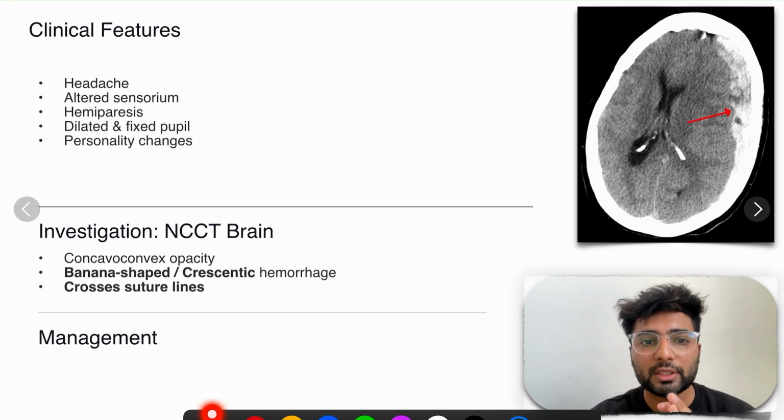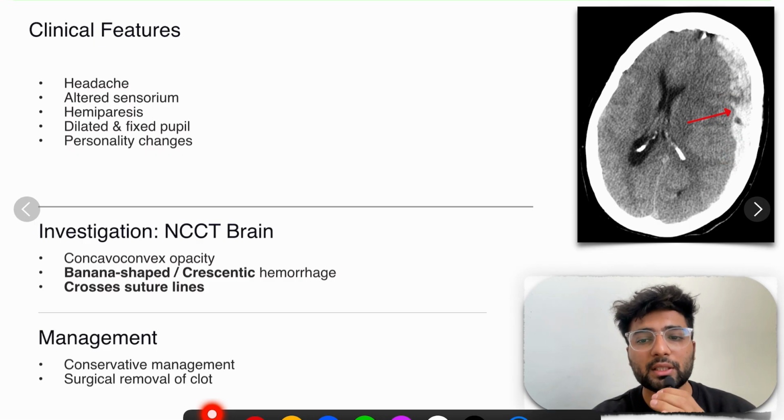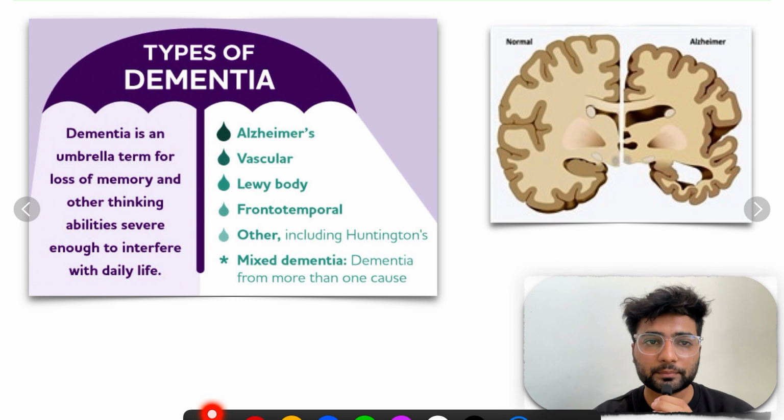Investigation over here is also the same. NCCT, I told you, it has a concentric banana shaped hemorrhage. We discussed this earlier. It crosses the suture line. Management is conservative if it's not that much, or surgical removal of the clot, for which I showed you images.